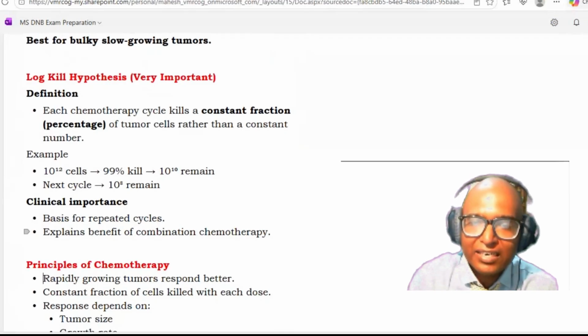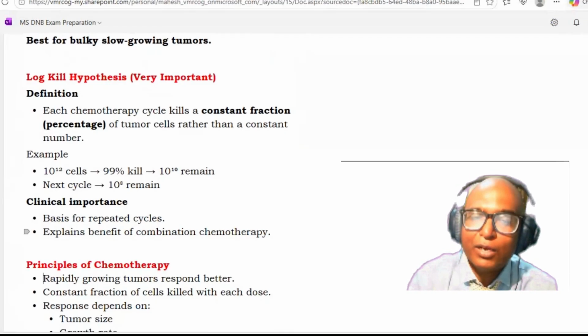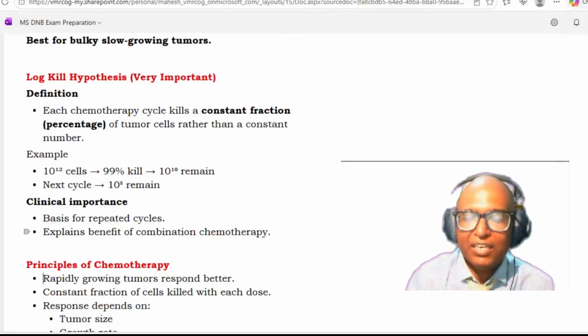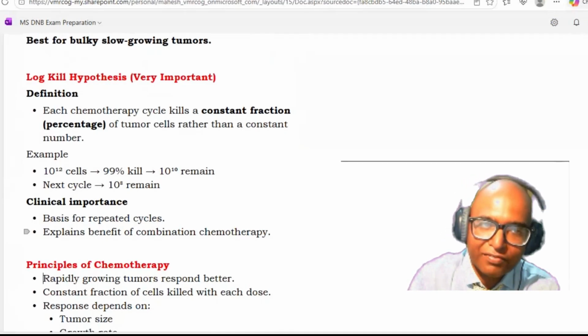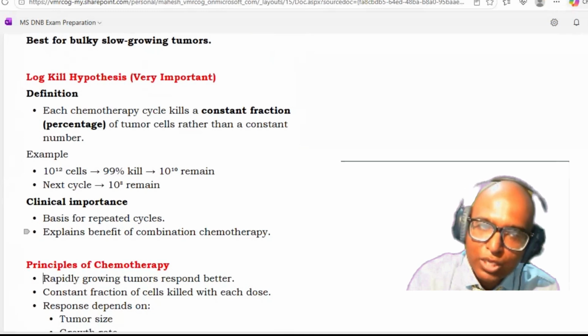If there are 100 cells, 90 cells will be killed and 10 will persist, which may grow if you don't act on them. If you give another cycle, out of 10, 9 will be killed and 1 will remain. So you should understand that each chemotherapy cycle kills a constant fraction of tumor cells rather than a constant number.